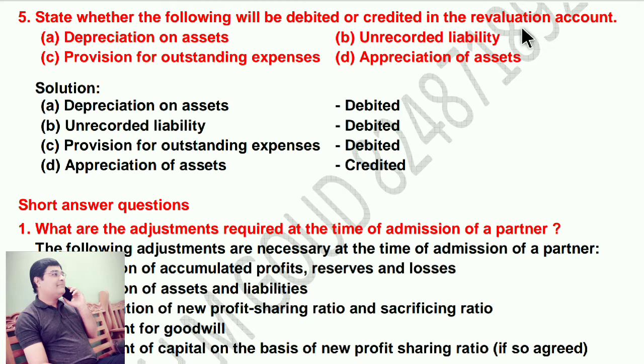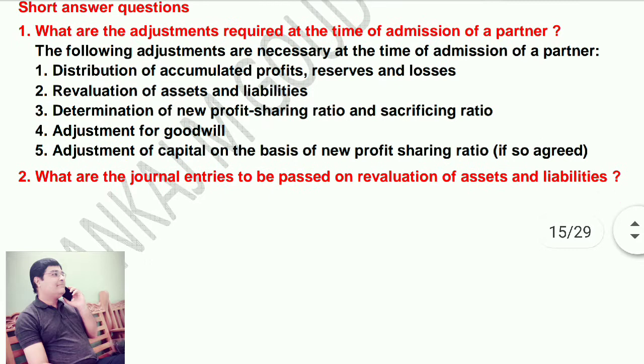Next, move on to the fifth question. State the items in the revaluation account. In the revaluation account, these items are debited or credited. Depreciation on assets is debited. Unrecorded liabilities are also debited. Provision for outstanding expenses is debited. Appreciation of asset is credited. So like this you have to write the answer.